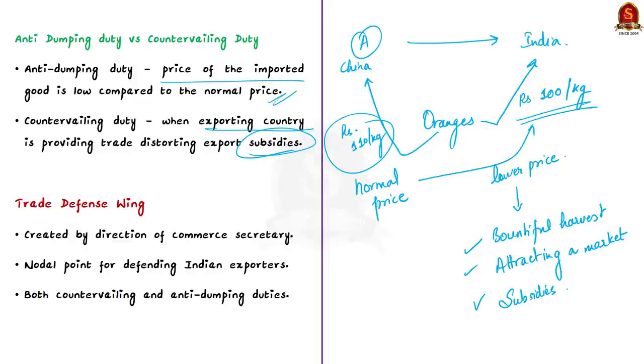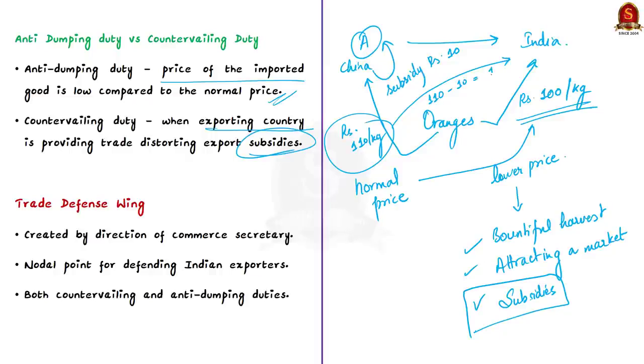Now when this lower price of orange results due to a subsidy provided by the Chinese government for promoting exports, then this is where countervailing duty will come into play. Let us assume that China is providing an overall export subsidy of rupees 10. Now because of this export subsidy, the company is able to provide the oranges which are at 110 rupees per kg at rupees 100 per kg. Then in this scenario, this will attract countervailing duty.